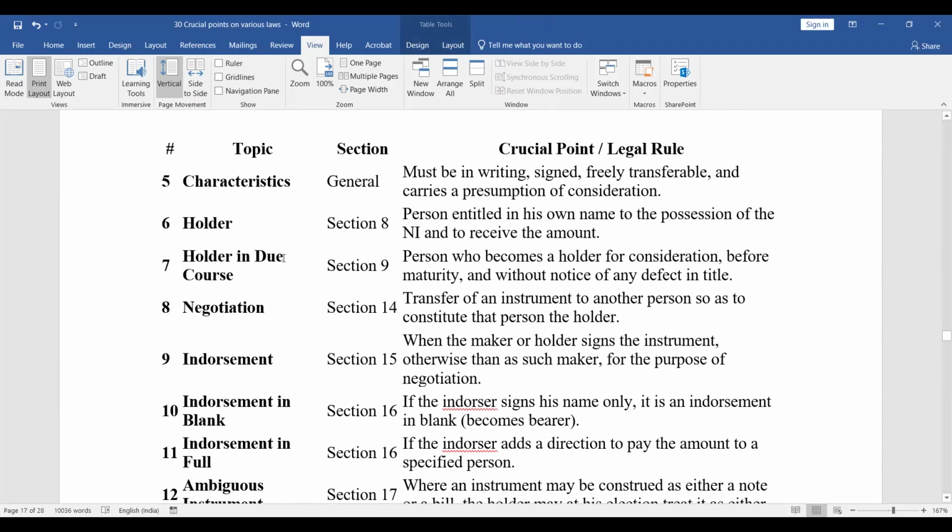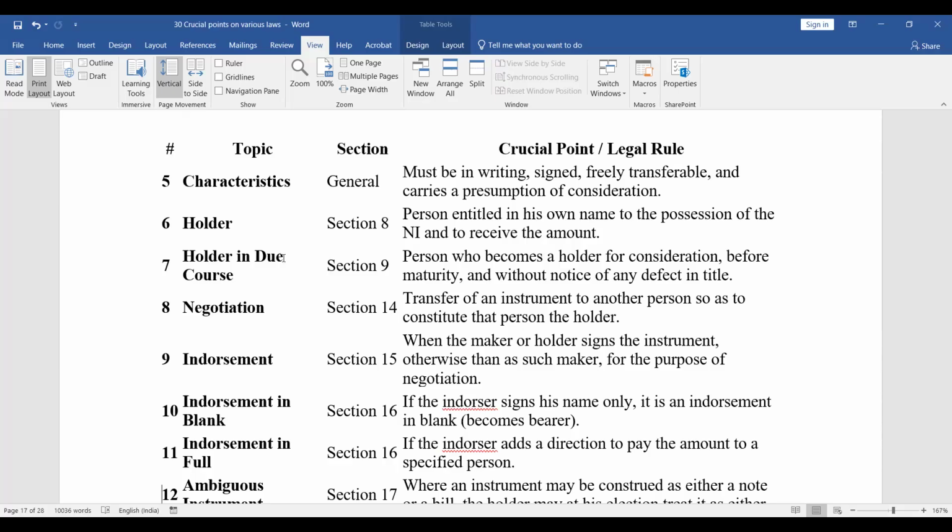Characteristics: generally must be in writing, signed, freely transferable, and carries a presumption of consideration. Holder, Section 8: a person entitled in his own name to the possession of the NI and to receive the amount. Holder in due course, Section 9: a person who becomes the holder for consideration before maturity and without notice of any defect in title. Negotiation, Section 14: transfer of an instrument to another person so as to constitute that person the holder.